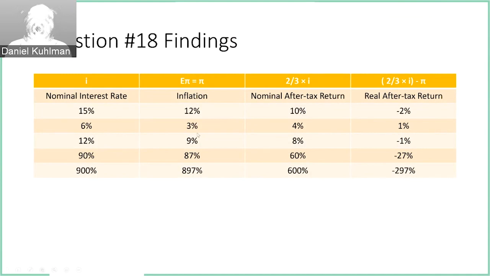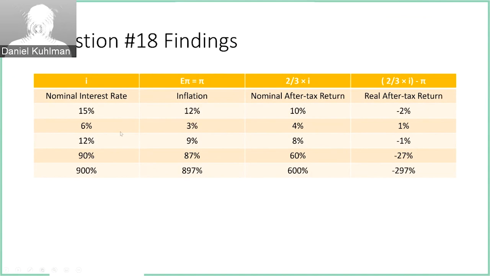As inflation increases from 9% to 897%, we can see that the real after-tax return will decrease from -1% all the way to -297%. And what does this mean? This means, like the book said, that inflation has a dramatically illusionary effect on the entire economy. Consumers and buyers would be thinking that they're making positive nominal after-tax returns, when in reality, they are getting negative after-tax returns. This inflation rate is disguising what is actually happening.